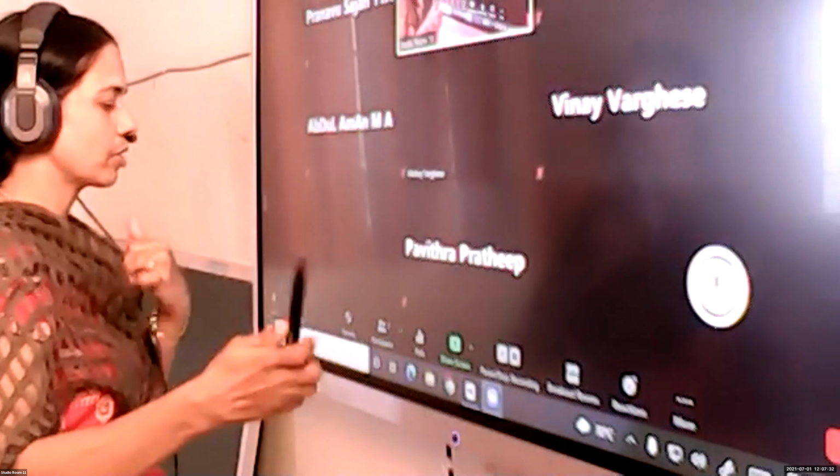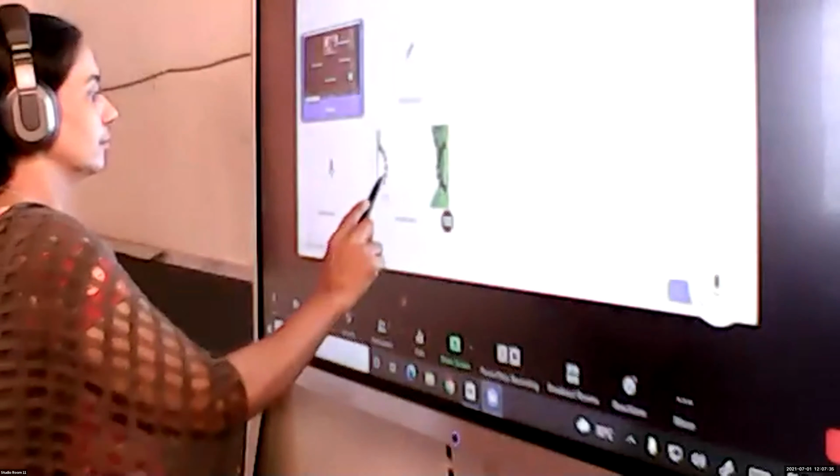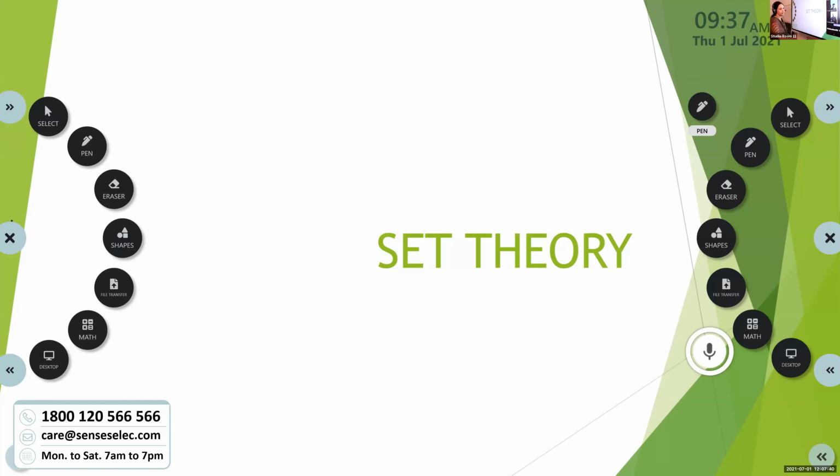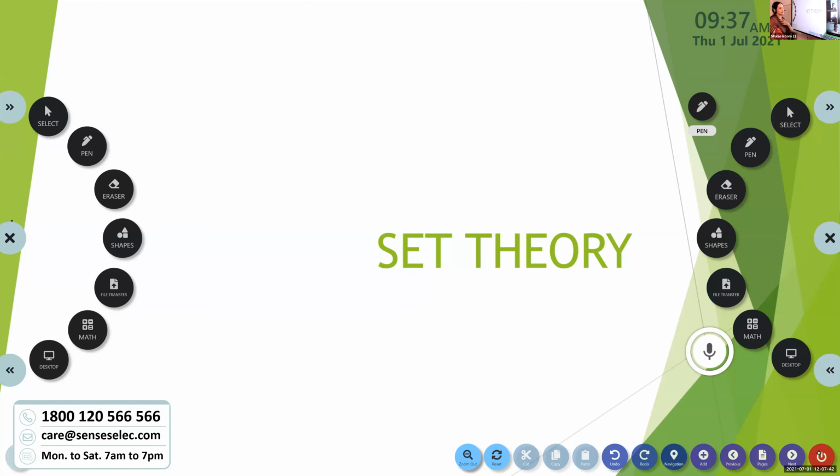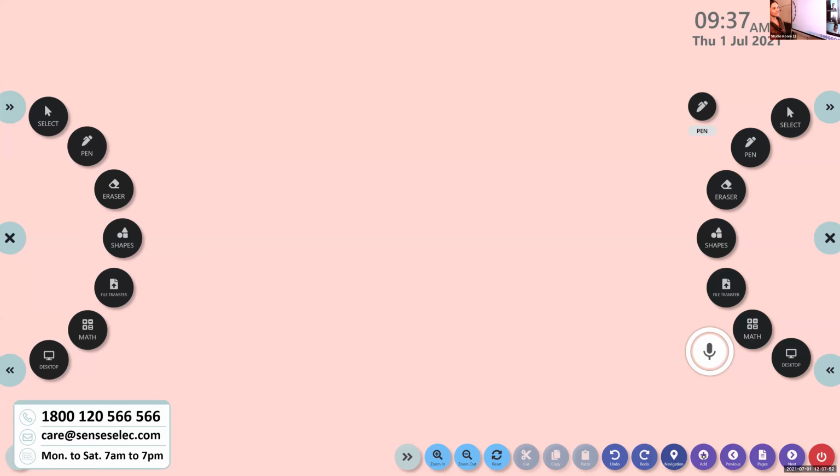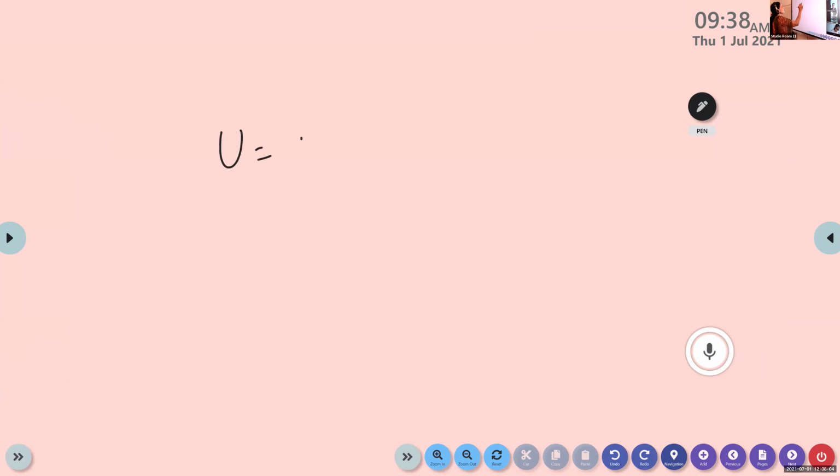Yes, children, shall we continue? Okay, we are discussing the universal set. You are given a set of right triangles. Which is the universal set you will propose here? It is a right triangle, isn't it? So you suggest one bigger set. Set of all triangles. Very good. You can take it as set of all triangles.